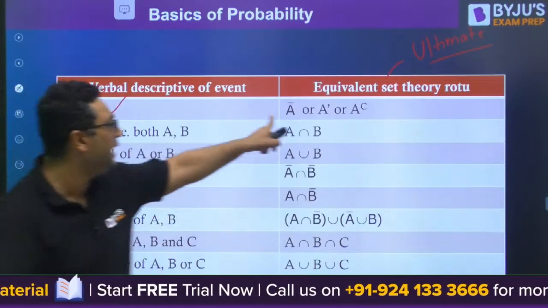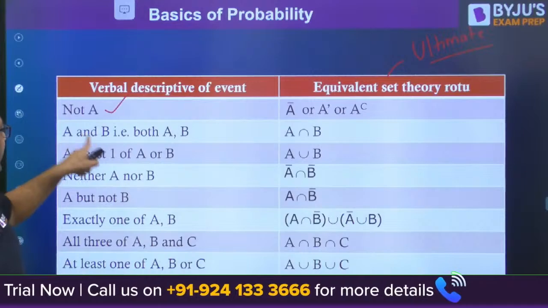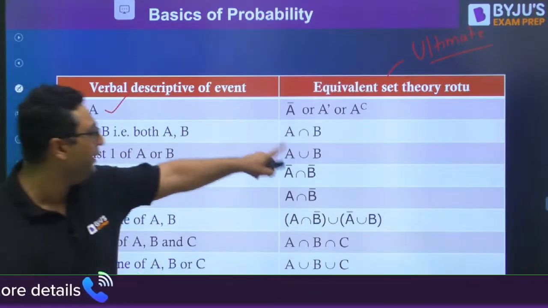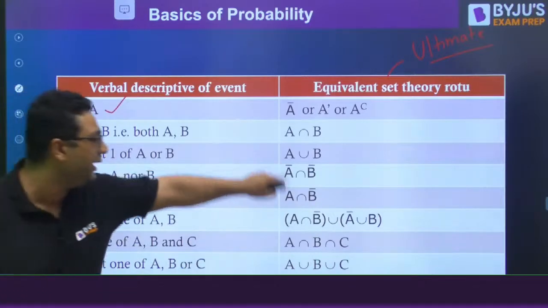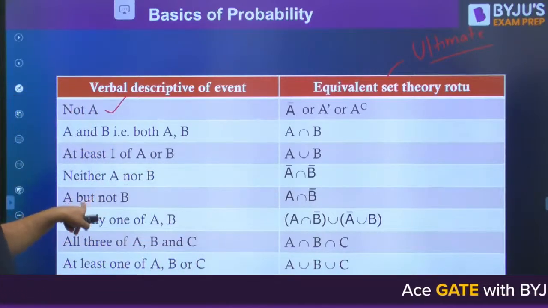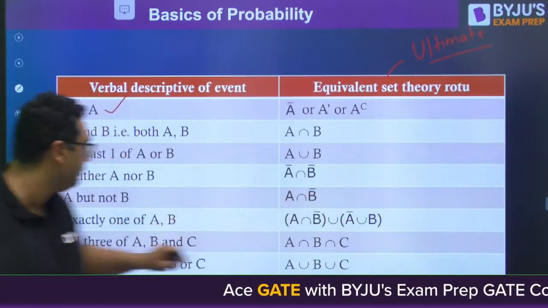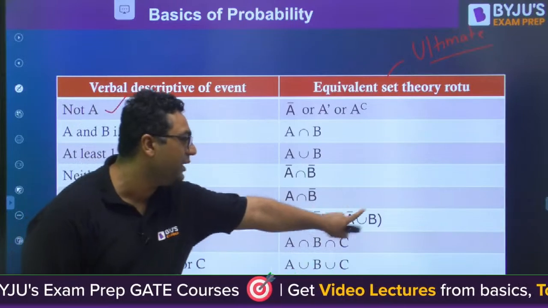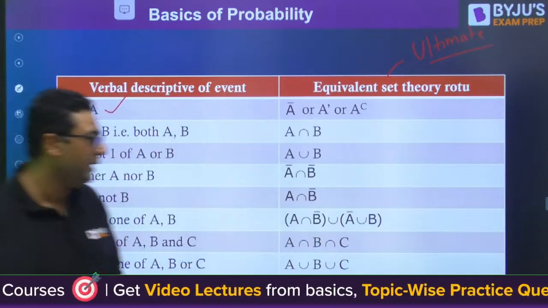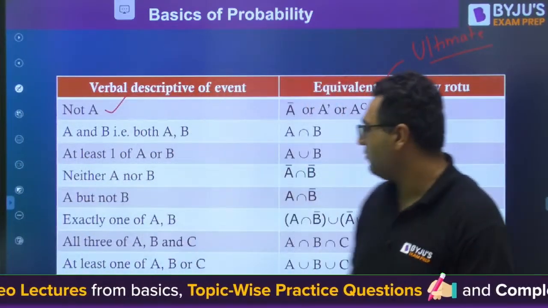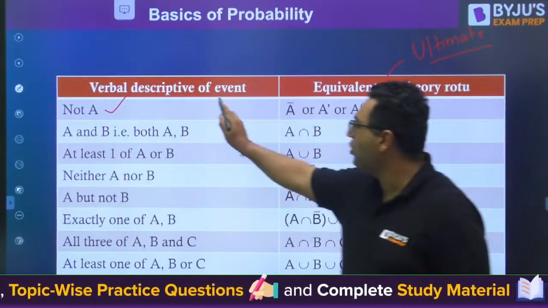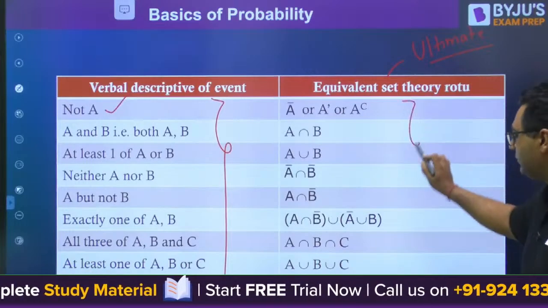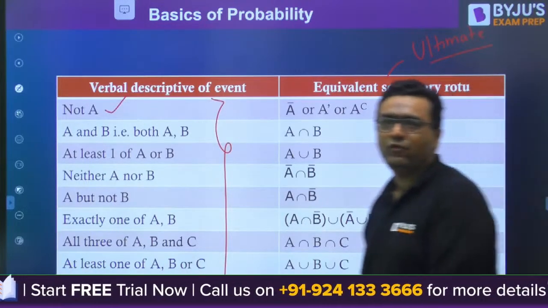Note: not A means A bar, A complement or A dash. A and B, both, is A intersection B. At least one of A and B is A union B. Neither A nor B is A bar intersection B bar. A but not B is A intersection B bar. Exactly one of A, B is A intersection B bar union A bar intersection B. Is it clear? So likewise, this table is there. If you want to have an idea based on these, this table can help you. Is it clear for everyone?